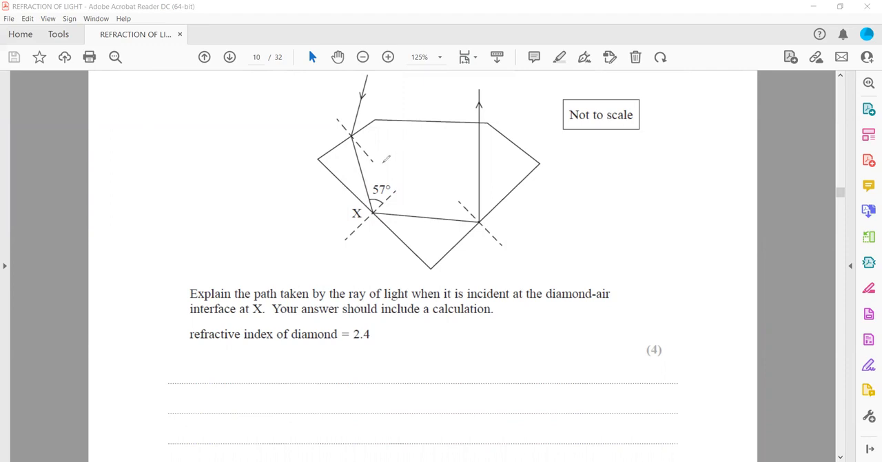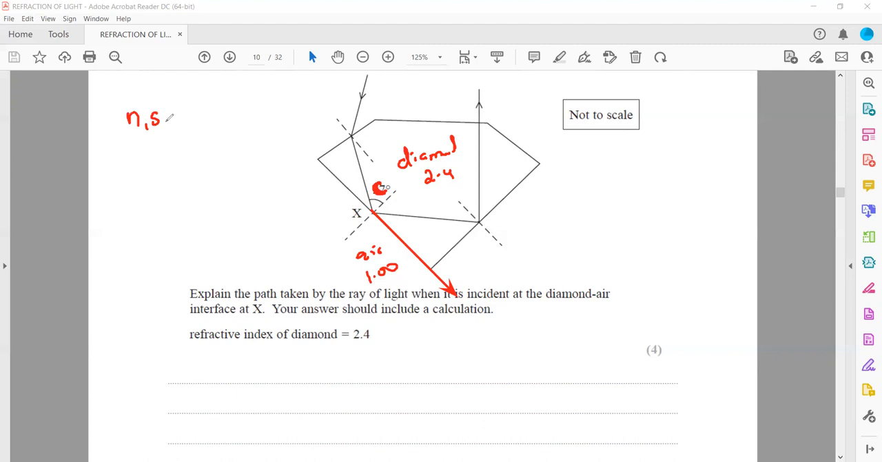That's why it will undergo total internal reflection. So we will show by calculation. We have a diamond and air. The refractive index of diamond is 2.4. For air, it is 1.00. And we'll work out the critical angle. So leave it as 57. For example, if this is C, the critical angle, then the angle of refraction will be 90, meaning the ray will go like this. So first we will work out the critical angle for this diamond.